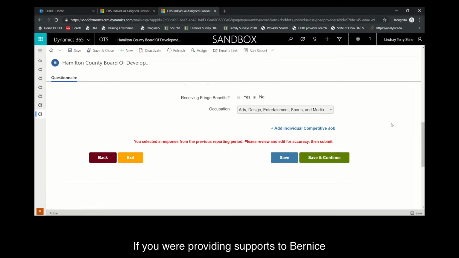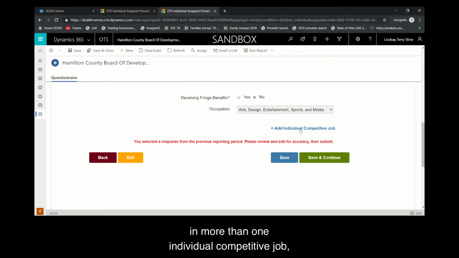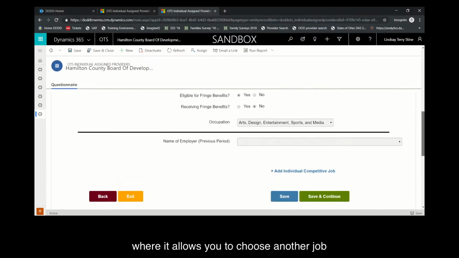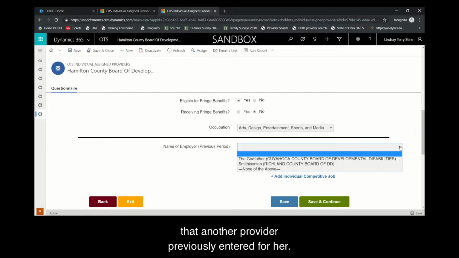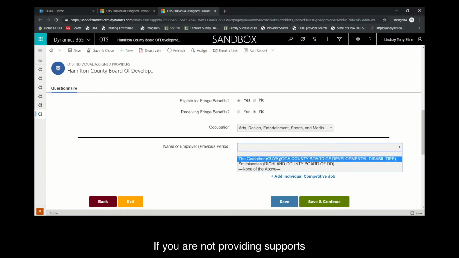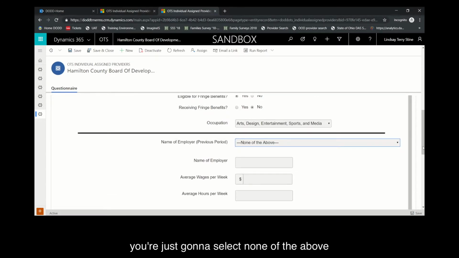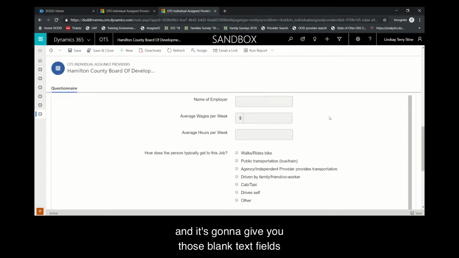If you are providing supports to Bernice in more than one individual competitive job, you're just going to click Add Job again, and it's going to do the same exact thing where it allows you to choose another job that another provider previously entered for her. If you are not providing supports for the Godfather or Smithsonian, you're just going to select none of the above, and it's going to give you those blank text fields where you can enter what you need in there.